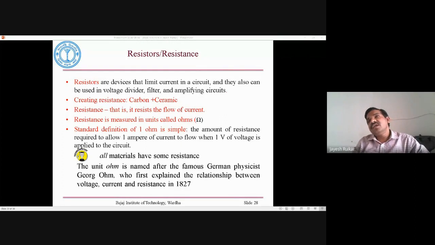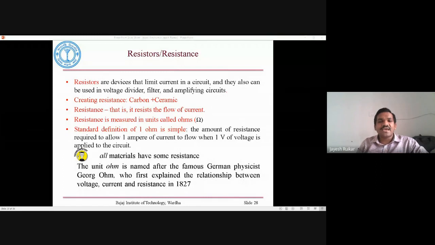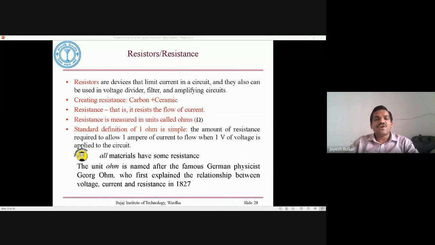On the other hand, an insulator does not conduct. What are examples of insulators? Glass, Teflon, or plastic are examples of insulators. So we have seen conductors and we have seen insulators.